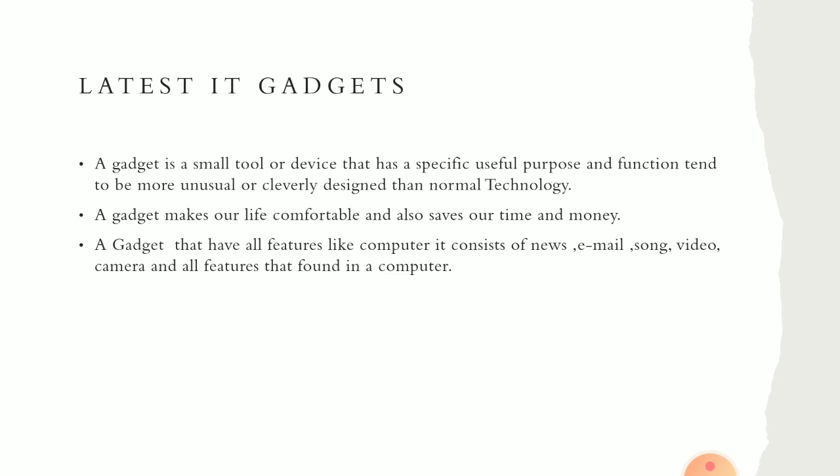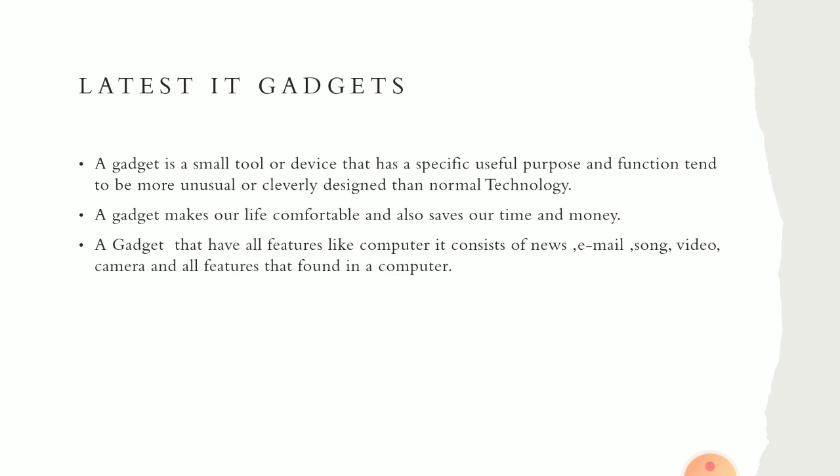So how can we define a gadget? A gadget is a small tool or device that has a specific useful purpose and function, and tends to be more unusual or cleverly designed than normal technology. So it is a small device or tool that helps you in performing some function, like sending messages, mails, or listening to music, or taking pictures. Okay. So a gadget makes our life comfortable and also saves our time and money.